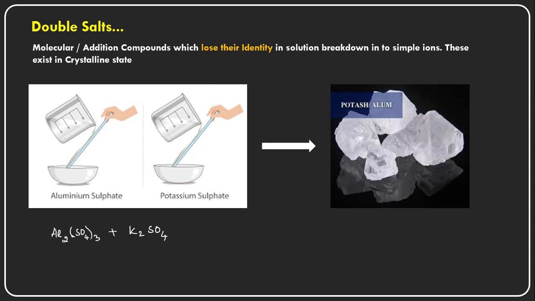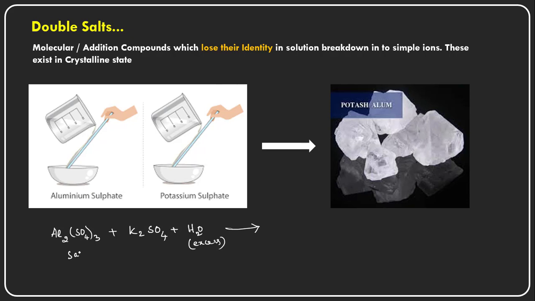So aluminium sulfate is added to potassium sulfate in the presence of excess water, and it converts into potash alum.